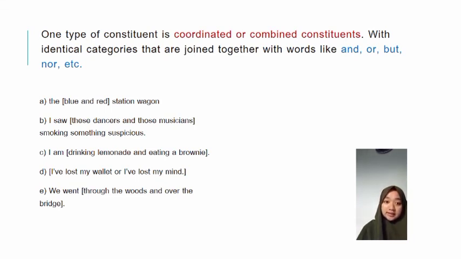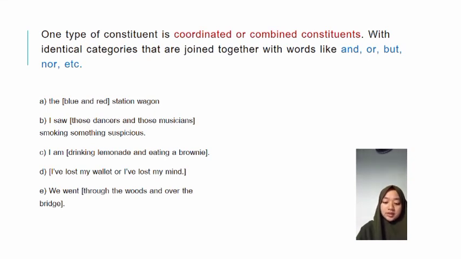Let's look at those examples. The blue and red station wagon. The coordination in A combines two adjectives, blue and red. The next example, I saw these dancers and those musicians smoking something suspicious.